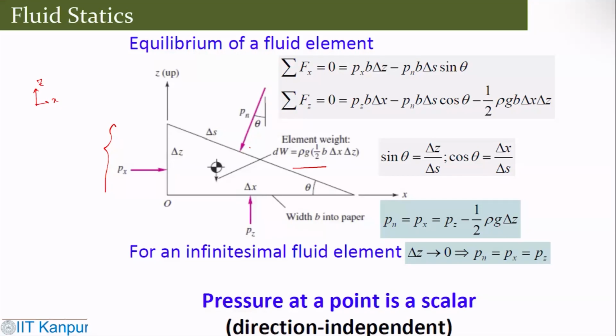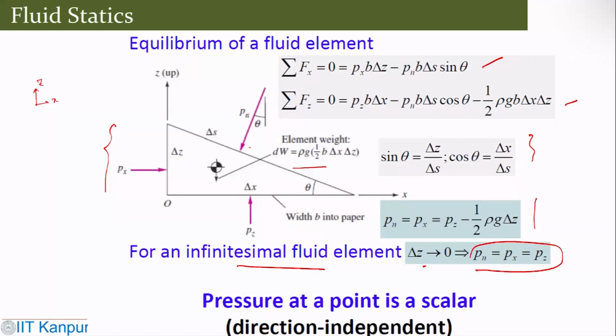So we can do a force balance. We do the x direction force balance and the z direction force balance, and we can get the sin theta and cos theta terms. Essentially, what we get is that Px equals Pz minus half rho g delta z. And if the infinitesimal fluid element size delta z goes to 0, then these are all the same.